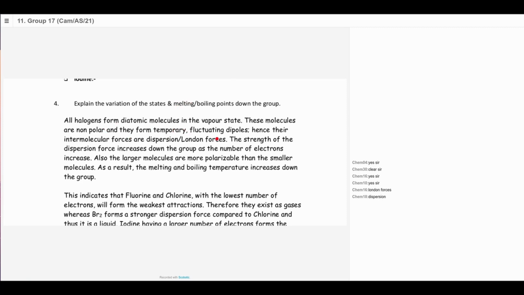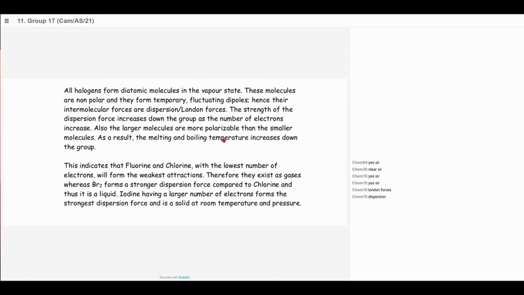All halogens form diatomic molecules in the vapor state. These molecules are non-polar and they form temporary fluctuating dipoles. Hence, the intermolecular forces are dispersion London forces. The strength of the dispersion force increases down the group as the number of electrons increases. And also, the larger molecules are more polarizable than the smaller molecules. As a result, the melting and boiling temperature increases down the group.